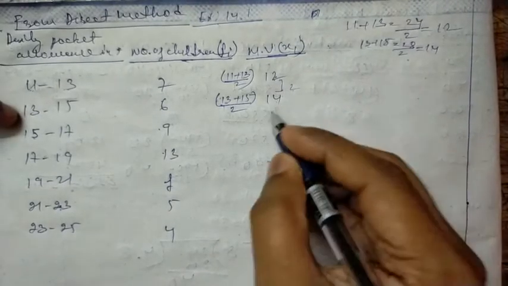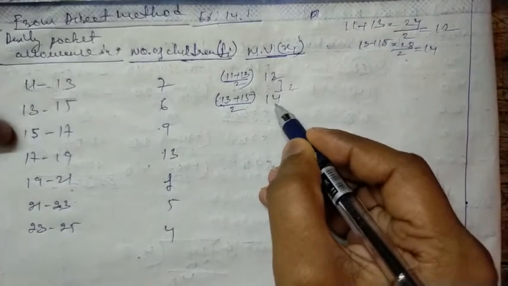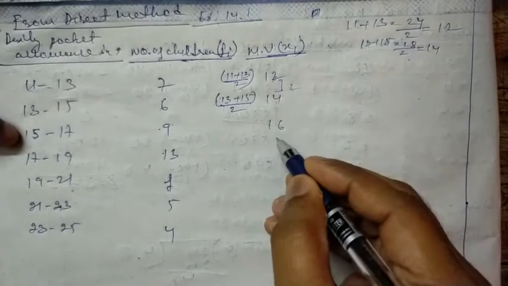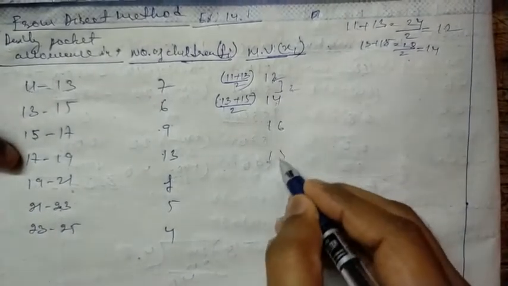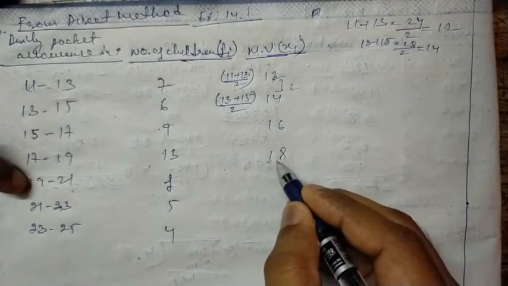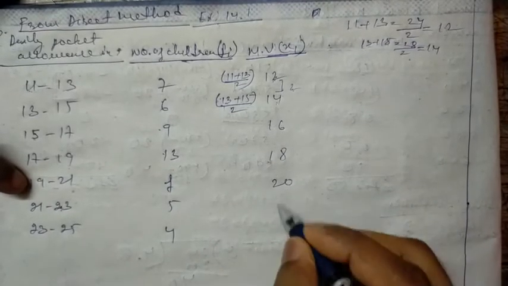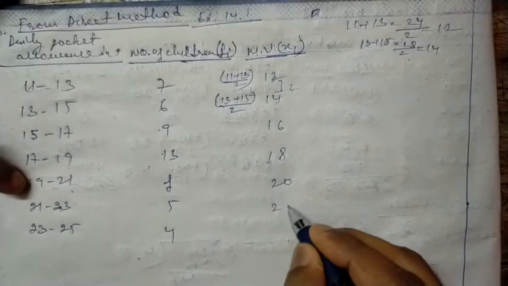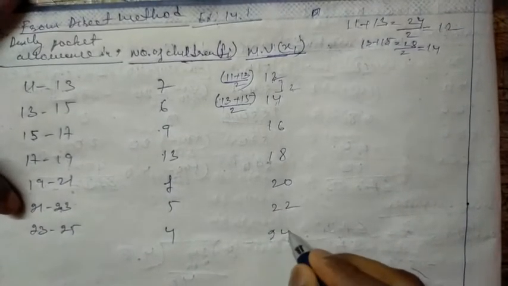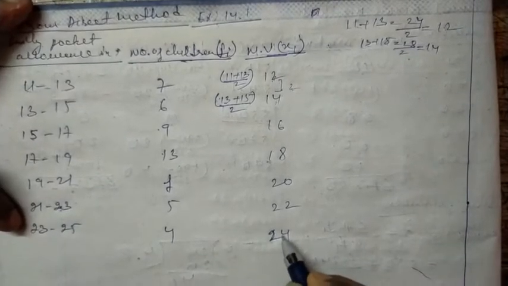If I increase 12 by 2, we get 14. If I increase 14 by 2, I get 16. Increasing by 2 again, it will be 18. Increasing by 2, I get 20. Increasing by 2, I get 22. Increasing again by 2, I get 24. In this way we can find out the mid values.